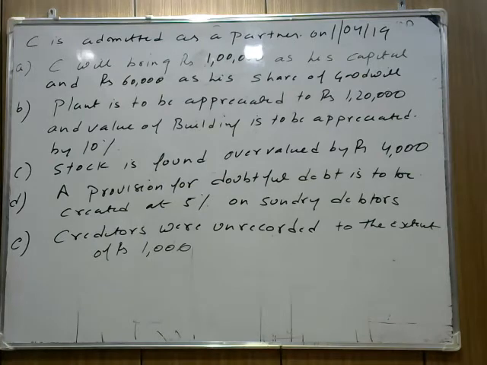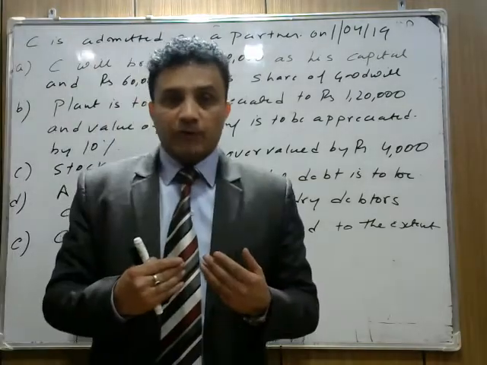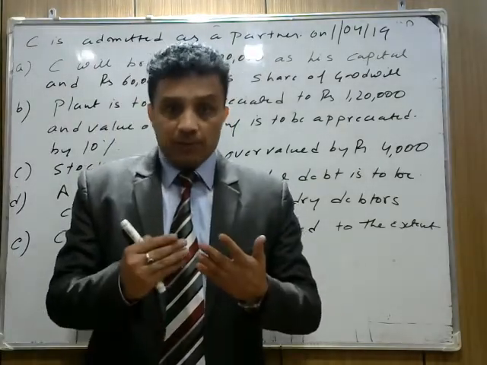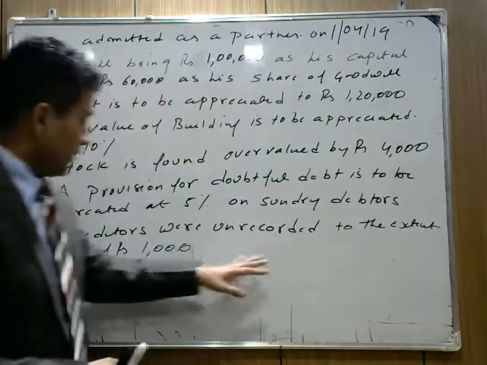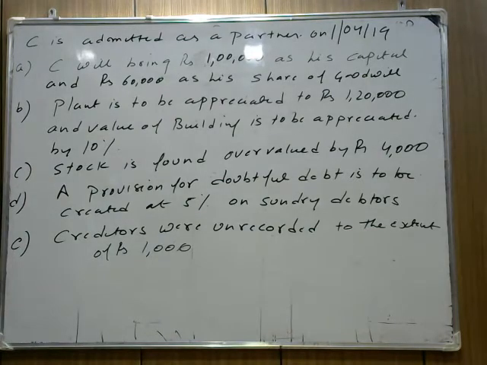And creditors were unrecorded to the extent of rupees 1,000. We did not record creditors of 1,000 rupees. Unrecorded to the extent of rupees 1,000 means we will have to record the creditor. Again the liability of the firm is increasing. The liability of the firm is increasing, it is an expense for the firm.